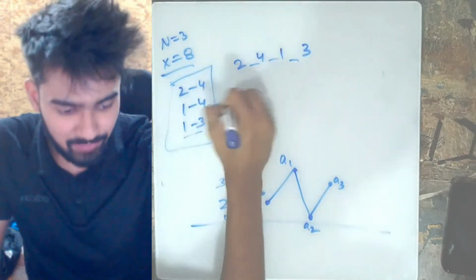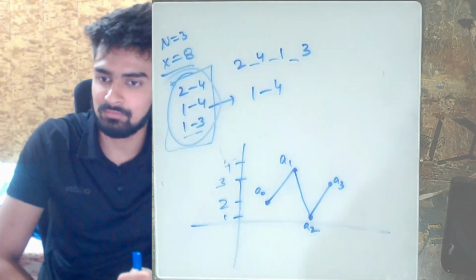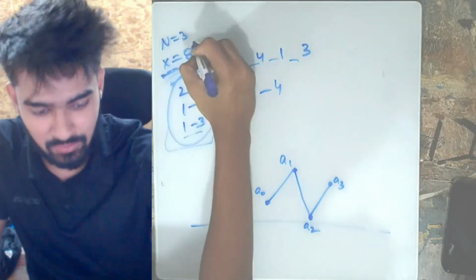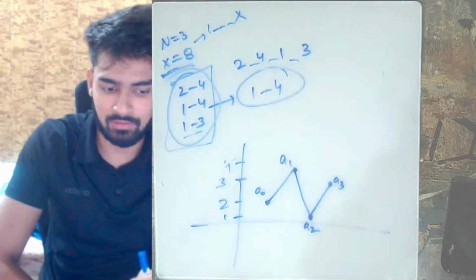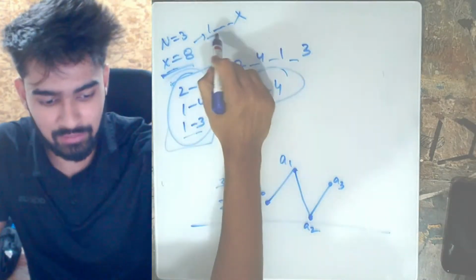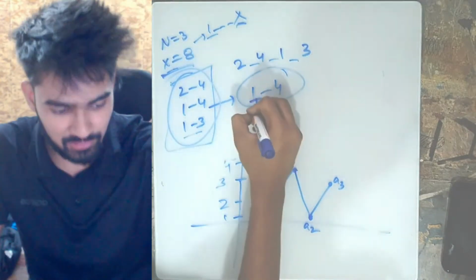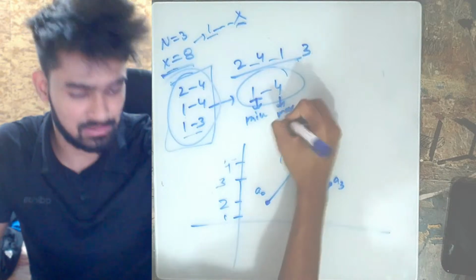That means every value between 1 and 4 is covered somewhere in these values. Therefore, from this list of 1 till x, you can remove this segment, and you just need to find the values for the remaining elements. This 1 is nothing but the minimum of this array, and this 4 is nothing but the maximum of this array.